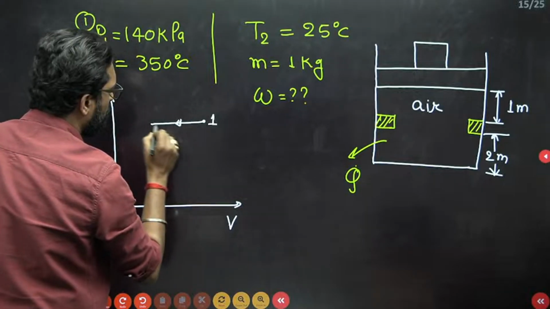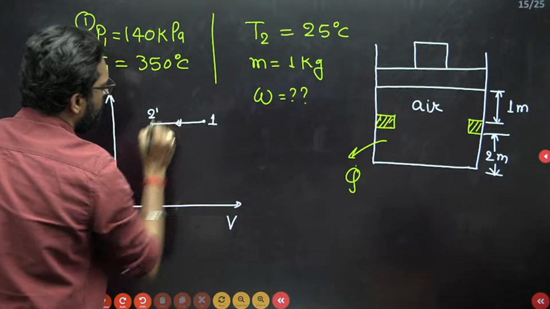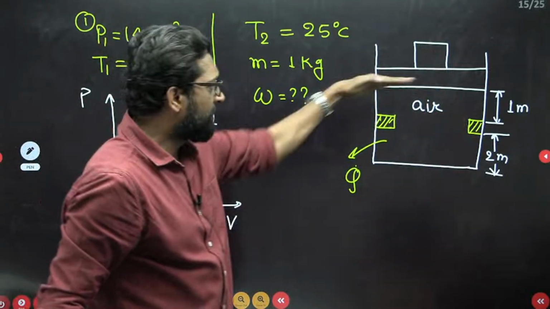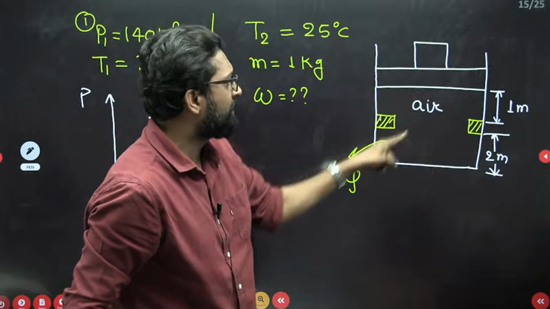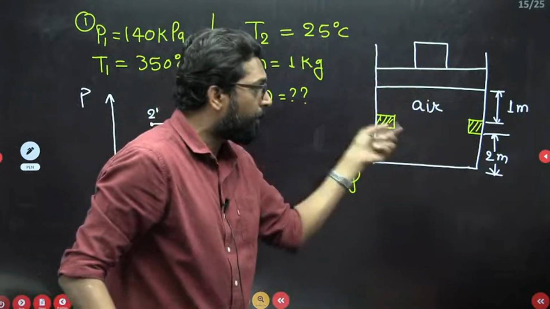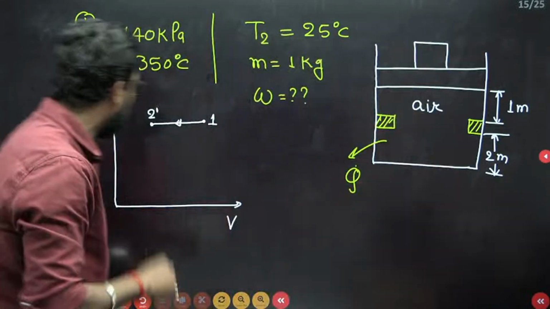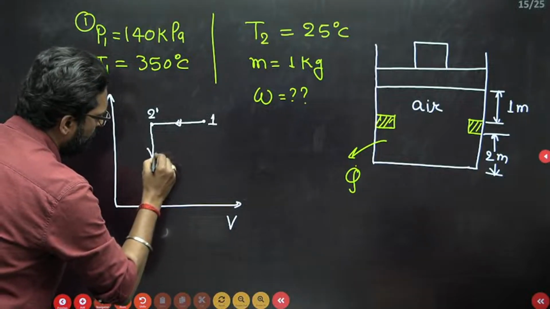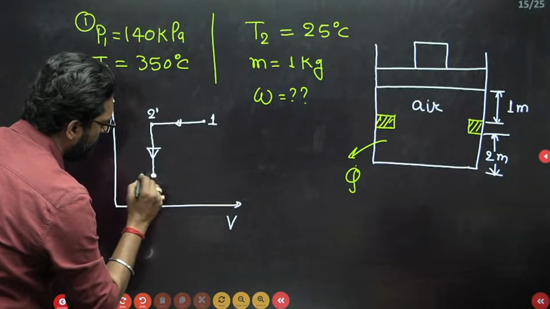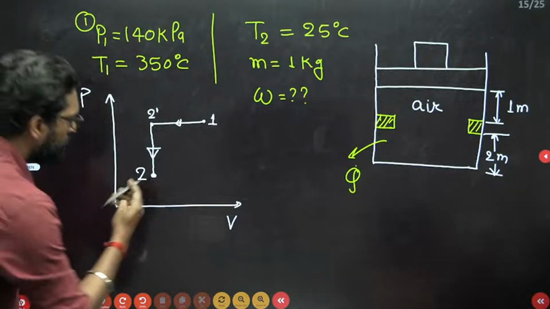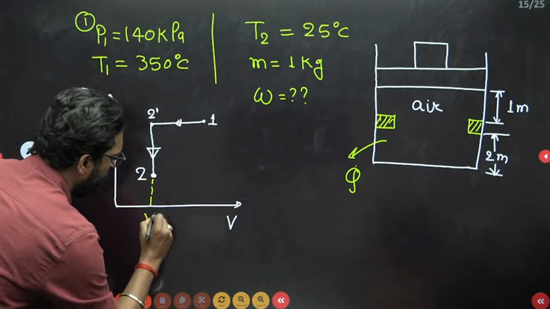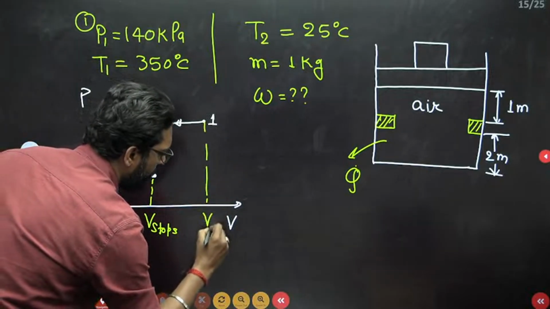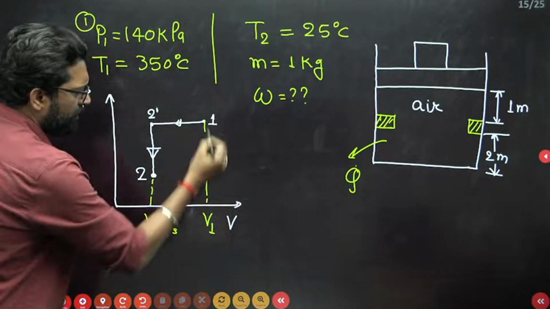So this is 1 to 2 dash. Once it reaches the stops, again you have to extract heat, but the piston wants to move down and the stop doesn't allow it. So the process is constant volume, but pressure will decrease. So 2 dash to 2, the pressure decreases, volume is constant. This is your V of stops, and this is your initial volume V1. That's it. To find the work, just calculate the area.